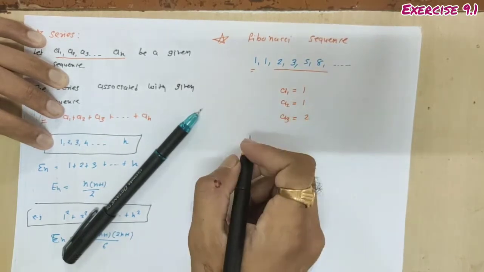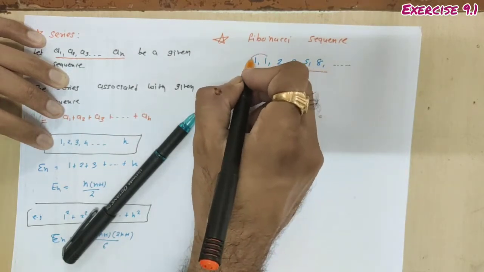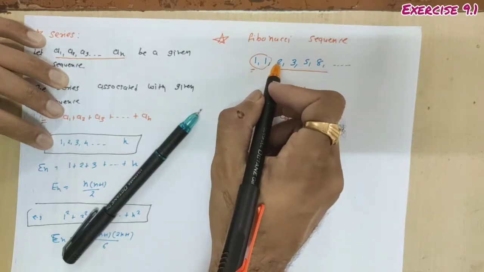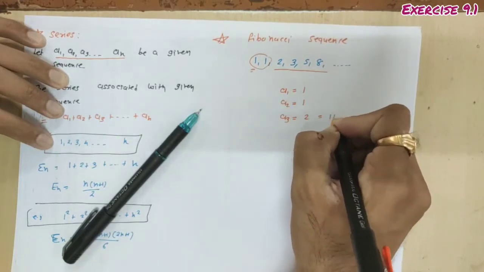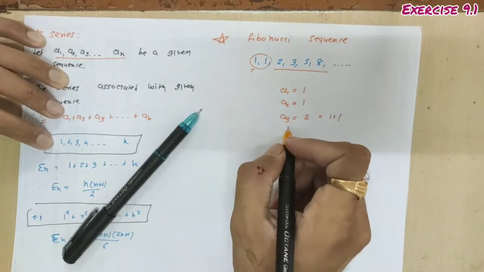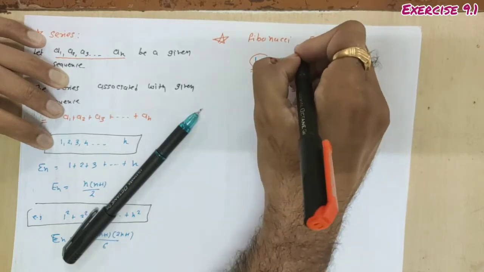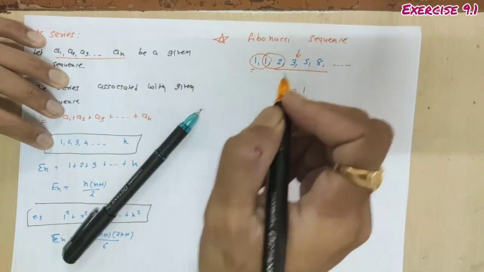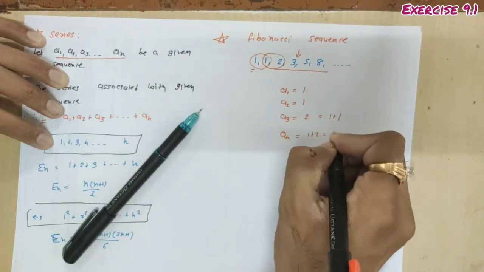Third term is 2. So that 2 is nothing but the sum of its two preceding terms. For 2, the two terms before it, the preceding two terms, their sum is 1 plus 1. That is a3. Now we have to find a4. What is a4? The fourth term is nothing but the sum of its two preceding terms, 1 plus 2, so that will be 3.